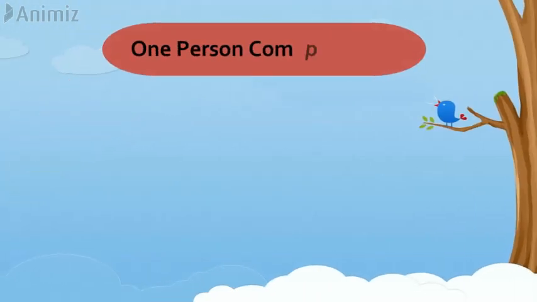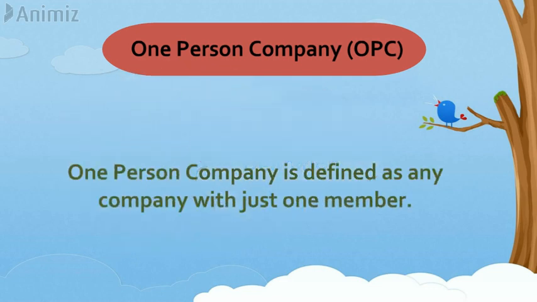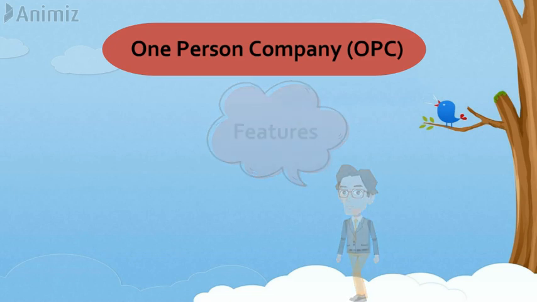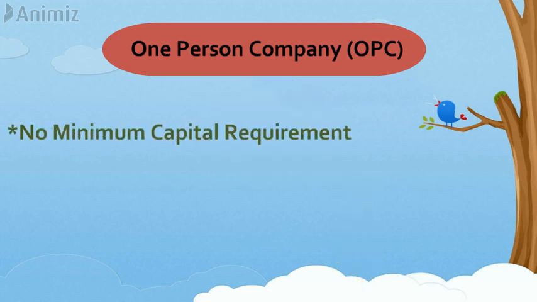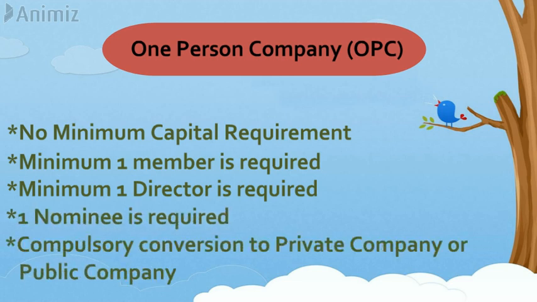Third type of company is one-person company. It is the new form of company that requires only one member for incorporation. One-person company is defined as any company with just one member. Some features are: no minimum capital is required to start one-person company. Minimum 1 member and 1 director is required to start a one-person company. 1 nominee is required to be appointed. In case of demise of member or his incapacity to act as a member of the company, his legal representative shall replace him and carry forward the business.